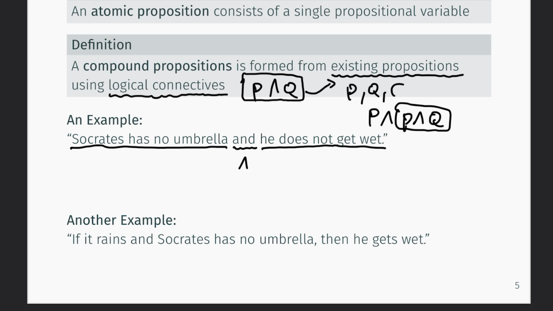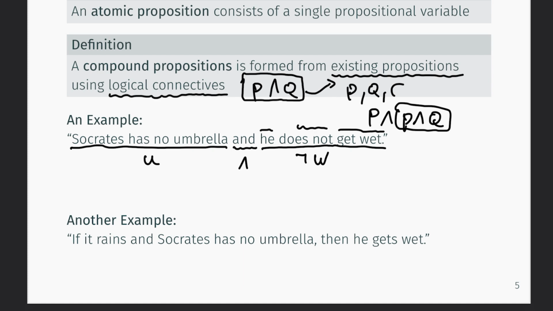So how do we go from propositions to propositional variables? Well, it's just a matter of design and a matter of taste, basically. Socrates has no umbrella. Let's say I want to represent that using the propositional variable U. He does not get wet. Again, it's a choice. I could simply say this is W. However, what I would prefer in this case, but again, it's a matter of taste, is for W to refer to him getting wet, and then apply negation to represent the "does not" part.